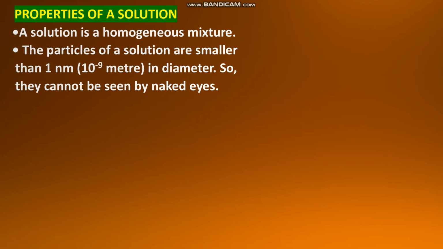1 by 10 means 0.1. 1 by 100 means 0.01. So 1 by 10 raised to 9 means 0.000, like that, 8 zeros and 1. That means such a small diameter these particles of a solution have. So particles of a solution are smaller than 1 nanometer. They are so small that we cannot see them with our naked eyes.